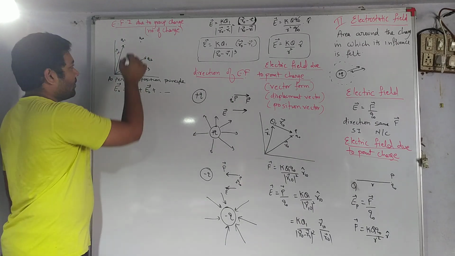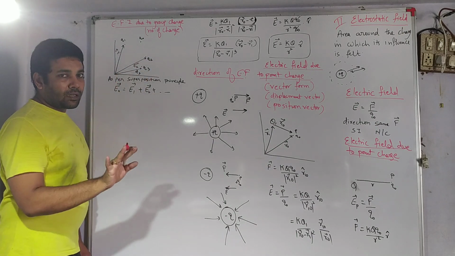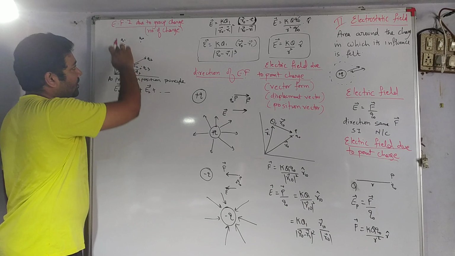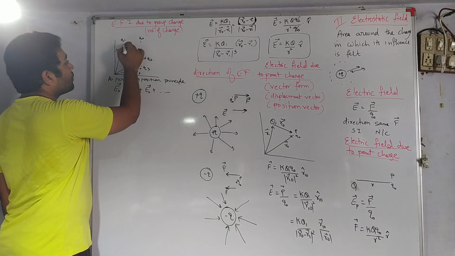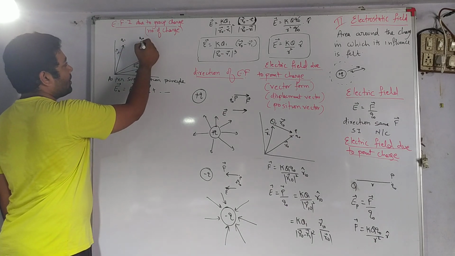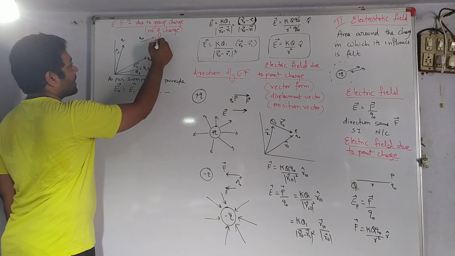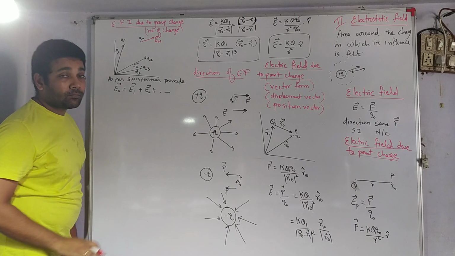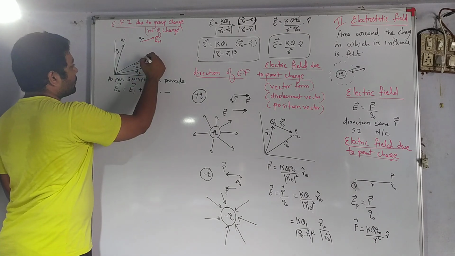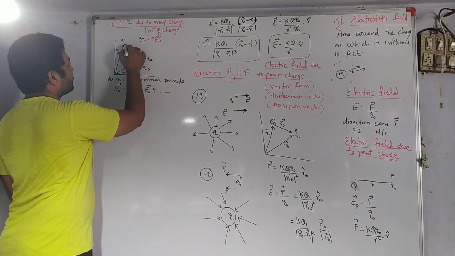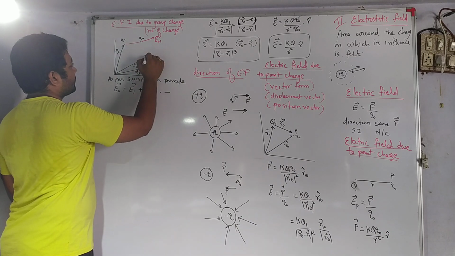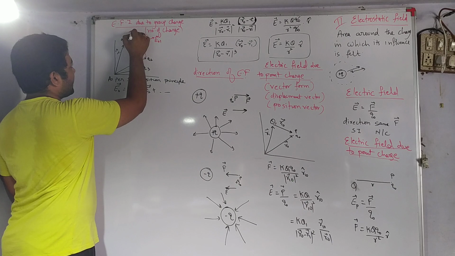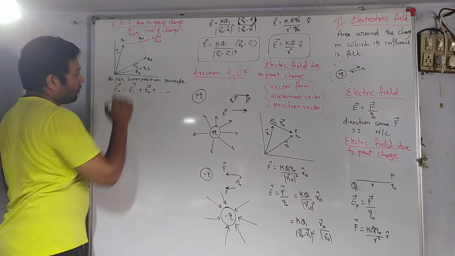So let us see what will be the electric field intensity on Q0 due to Q1. We consider that Q1, Q2, Q3 are all positive for simplicity. Q0 is also positive. So due to Q1, electric field intensity on 0 due to 1 will be directed away from Q1, obviously. Then due to Q2, in which direction will it be? Again, both are positive, so it will be directed away. This will be the electric field on 0 due to 2.